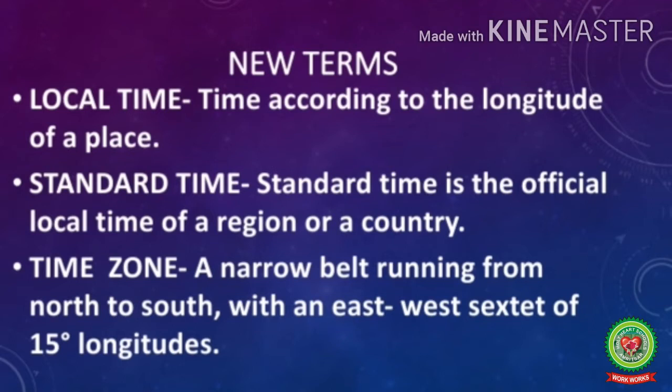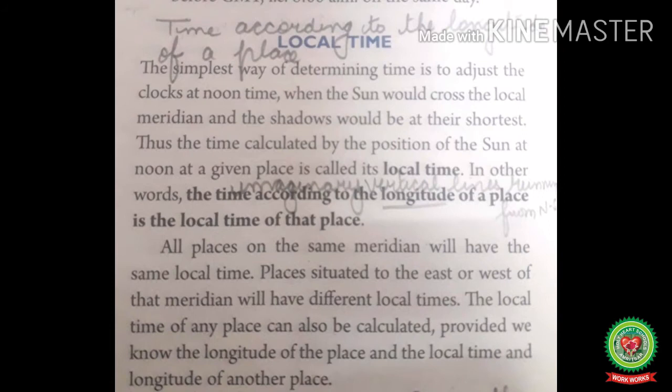Number 2, standard time. Standard time is the official local time of a region or a country. Next we have time zone. It is a narrow belt running from north to south with east-west extent of 15-degree longitude. So, students, please open up your books on page number 18.